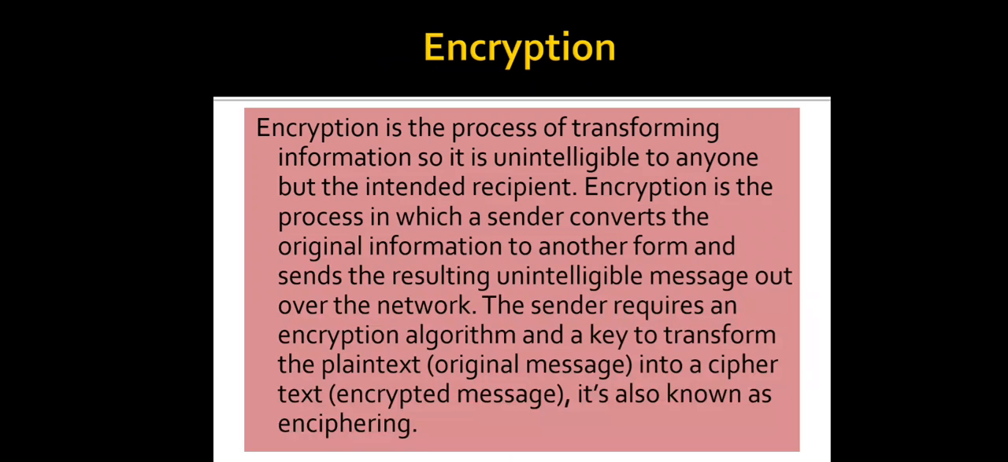Encryption is a process in which a sender converts the original information to another form and sends the unintelligible message out over the network. Now the sender requires an encryption algorithm and a key. Why? To transform the plain text, that is the original message, into a cipher text, the encrypted message. It's also known as enciphering. The whole process is called enciphering, or we also call it an encrypted message, the message which has been converted.